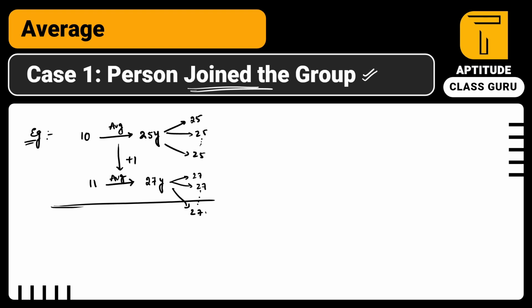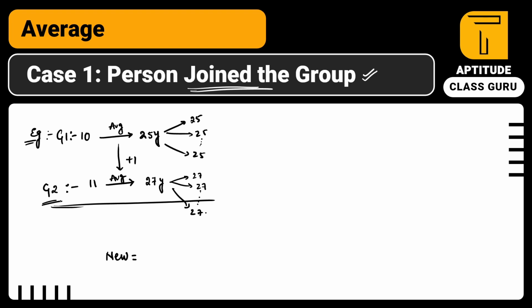So now tell me, where is the new person? Presently I am thinking about the new person. Where is the new person? The new person is in the second group. I am calling it G2 and the other G1 so that you can easily understand. So the new person is in group 2.